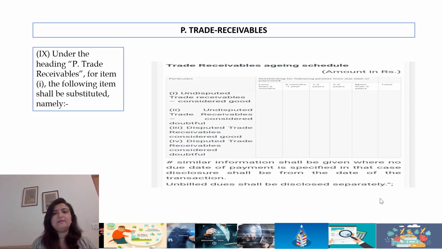Trade receivables, again, there's a similar disclosure. Good, doubtful, disputed, undisputed. So they want enormous clarity on this, and unbilled dues shall be disclosed separately.